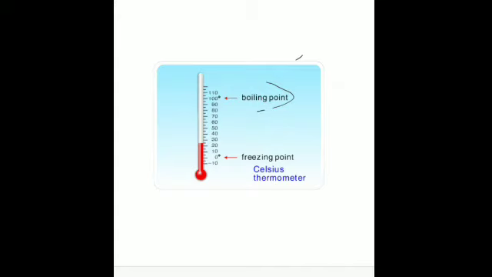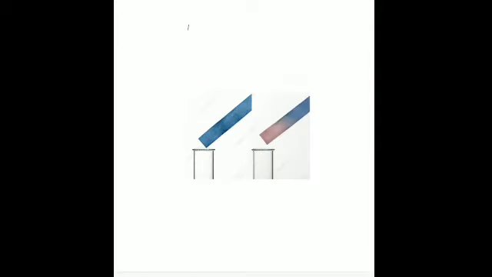The tests for water: we all know the boiling point and freezing point of water, that is, boiling point is 100 degrees Celsius and freezing point is 0 degrees Celsius at normal pressure of 760 mm of Hg. Now here you can see the cobalt chloride paper, which is blue colored, and when a few drops of water are added to it, it changes to pink color. Is that clear? Then if a few drops of water are added to white colored anhydrous copper sulfate powder, the color changes to blue.